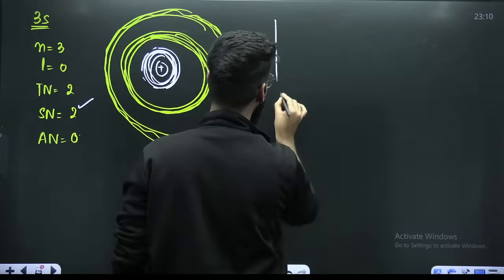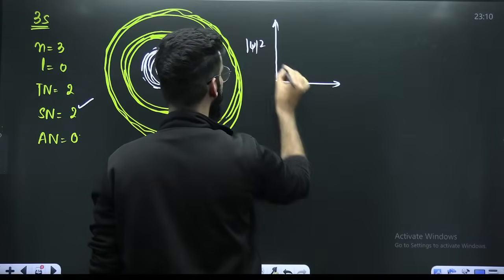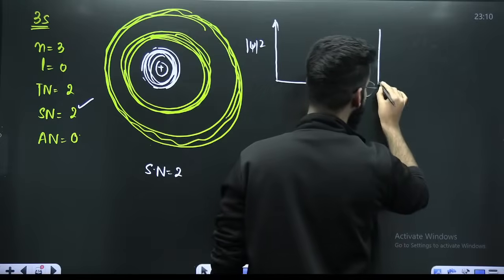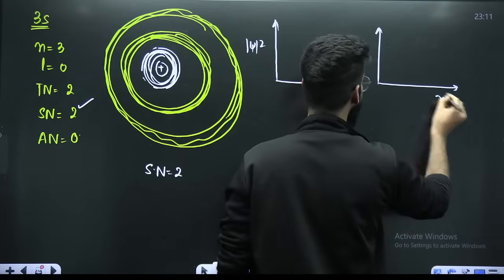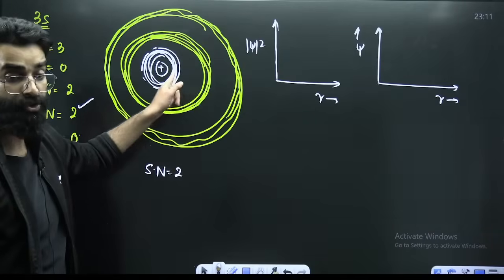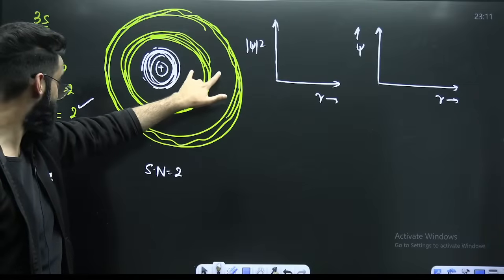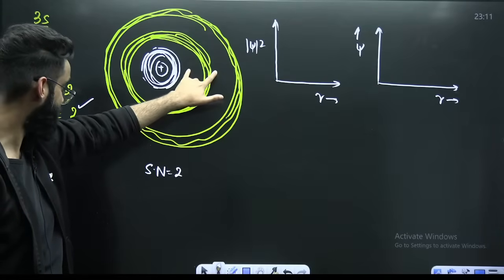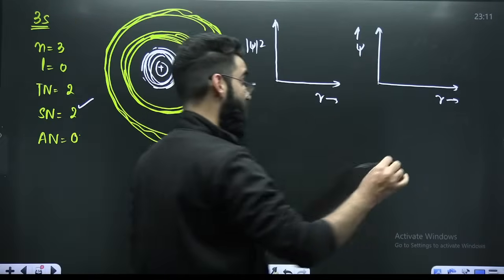Now how do you remember the psi square versus r graph and psi versus r? I need to show 2 nodes. All the s graphs start from the origin.